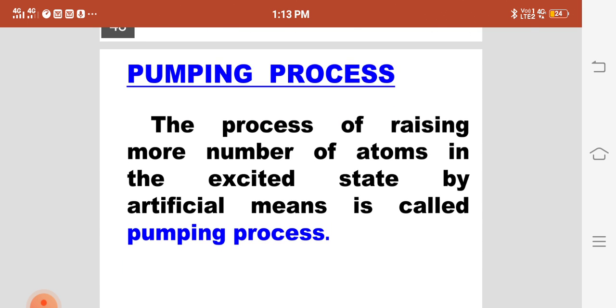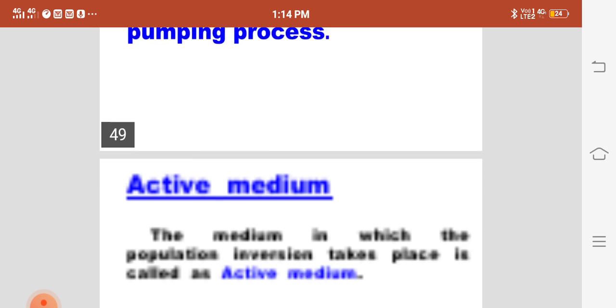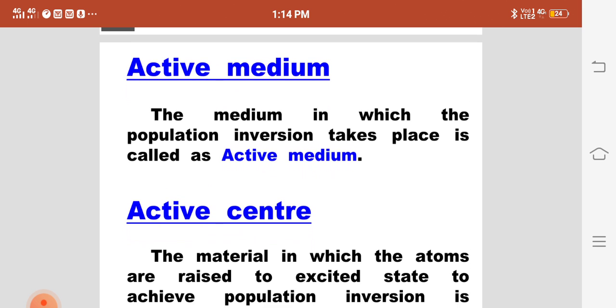What is the pumping process? The process of raising more number of atoms to the excited state by artificial means is called the pumping process. That is, pumping the atoms which are in the ground state to the excited state is called the pumping process. There are different pumping processes.